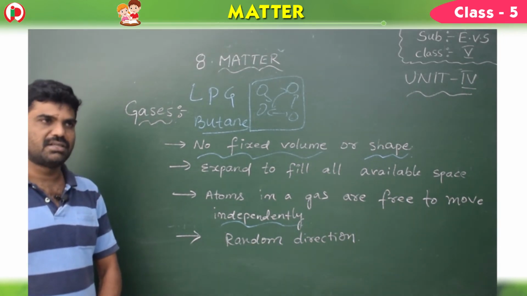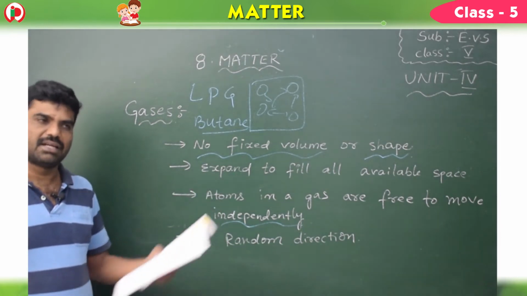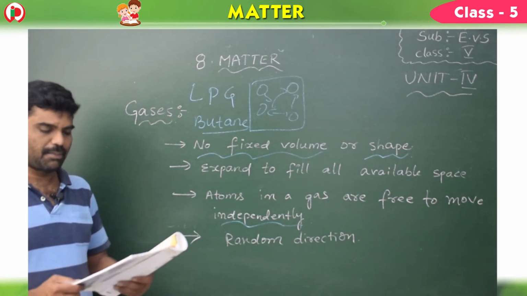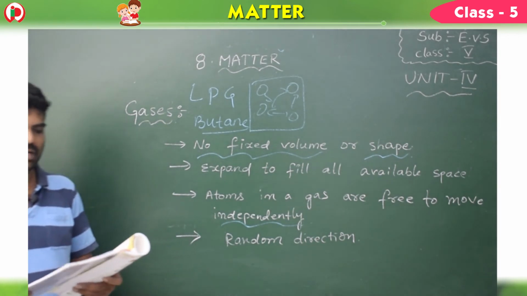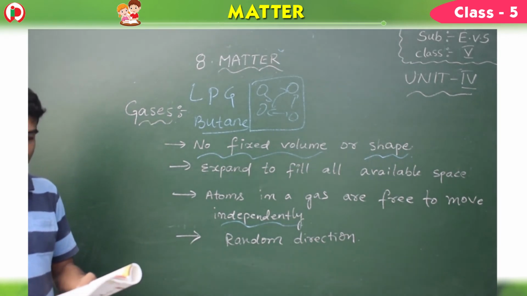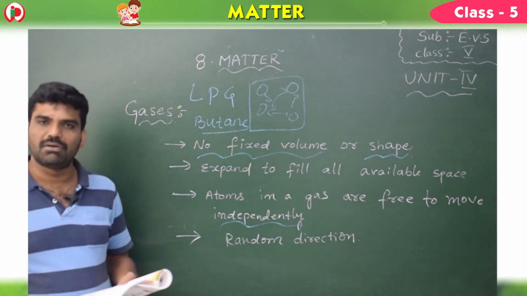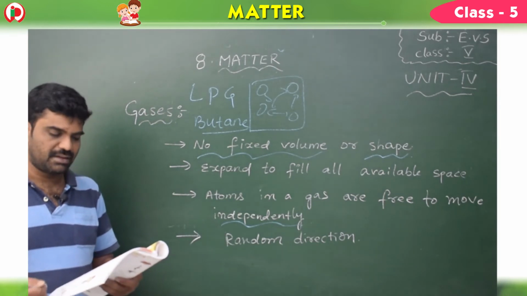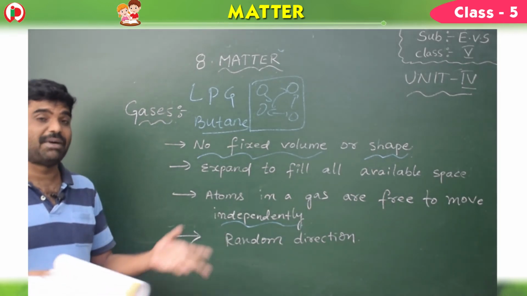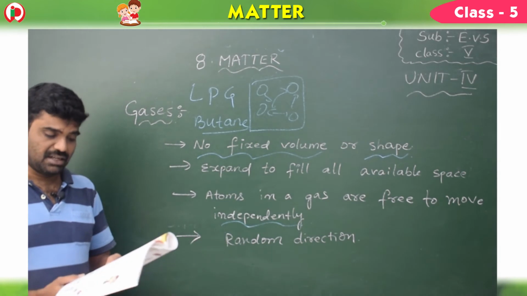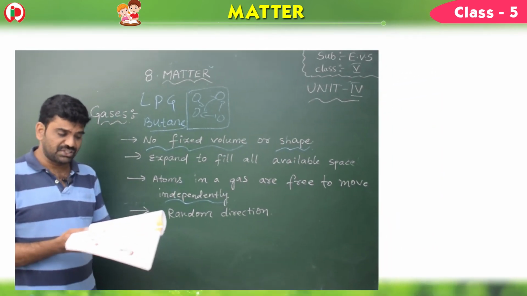Children, like this, gases do not have shape, gases do not have volume, the space between the gas particles is large, and they move in a random direction. That is why gases are the simplest to describe mathematically. If you blow air into a balloon, what happens, children? It takes the shape of the balloon. Am I right or wrong? Yes.